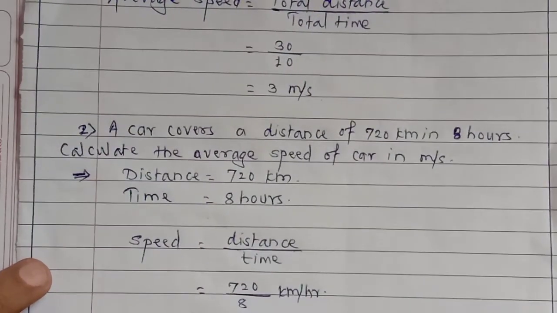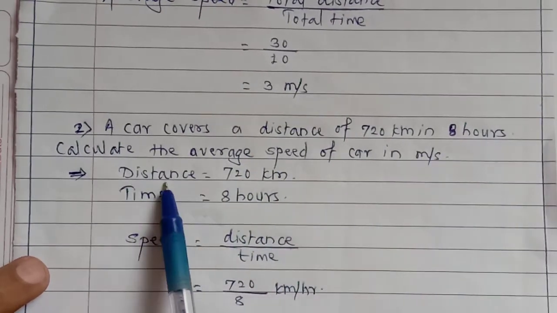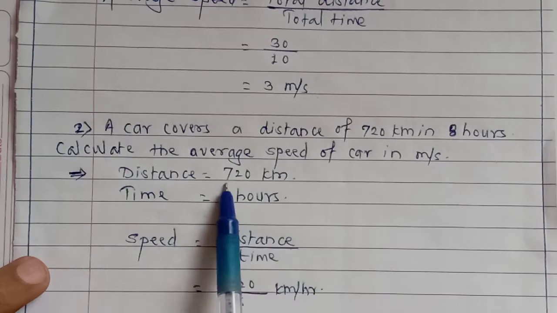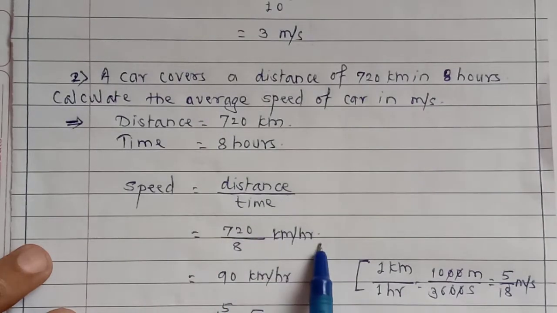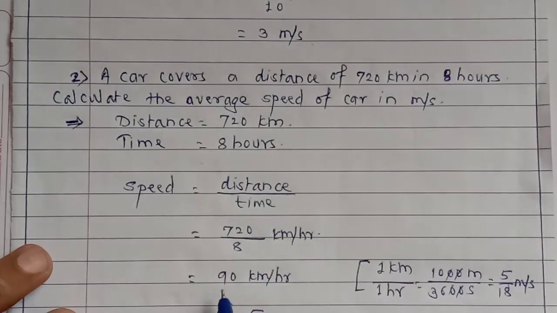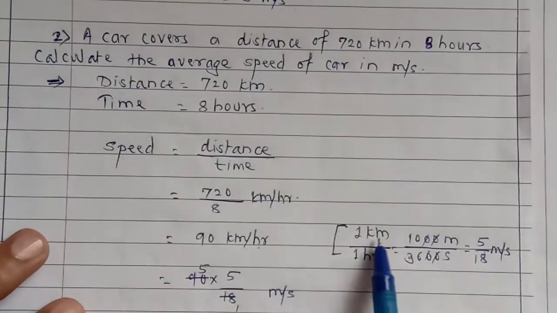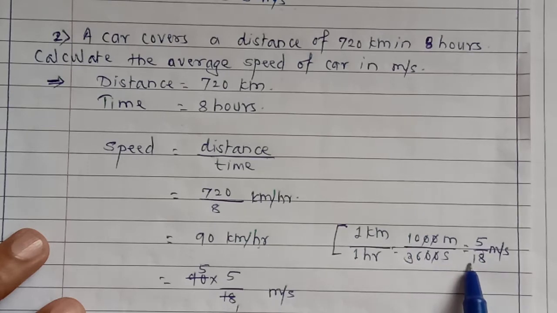Second problem. A car covers a distance of 720 kilometers in 8 hours. Calculate the average speed of the car in meters per second. So distance covered is 720 kilometers, time taken is 8 hours. Speed equals distance upon time, 720 upon 8 kilometers per hour. 720 divided by 8 is 90 kilometers per hour. We have to convert it into meters per second. So 1 kilometer is 1000 meters. 1 hour equals 60 into 60, 3600 seconds. When we divide these two quantities by a common number, we get the answer 5 by 18 meters per second.